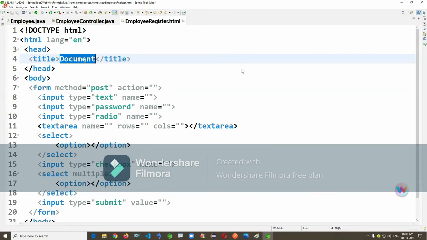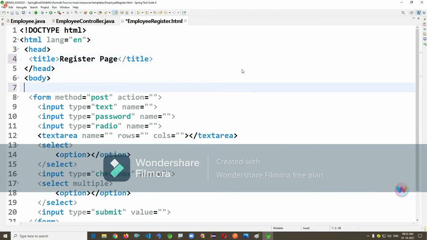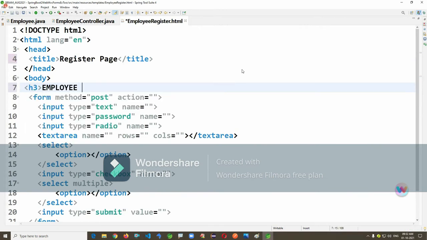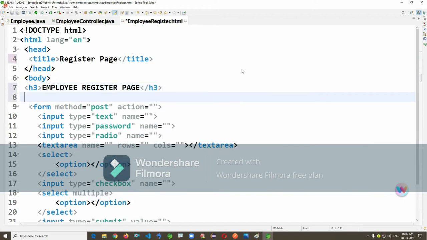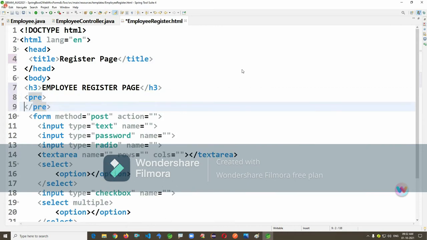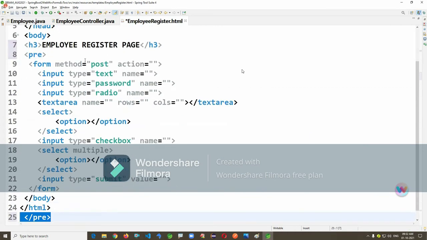Okay. Register page, H3, employee register page. Temporarily, I'm just writing a tag called pre, as it is an HTML tag. It shows every line in a new line. See, this is one line, this is one line, like that it will show here.